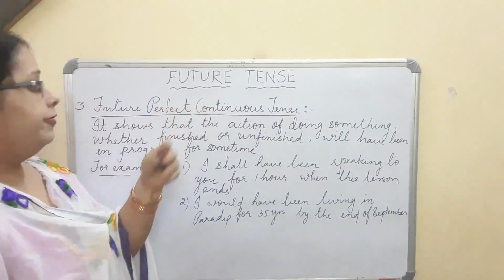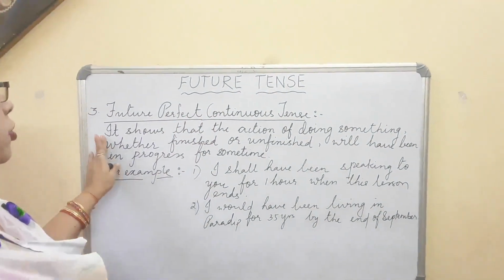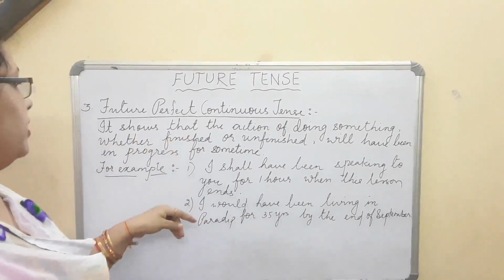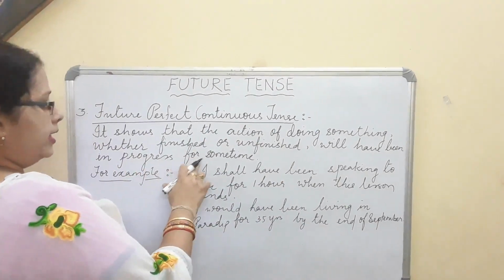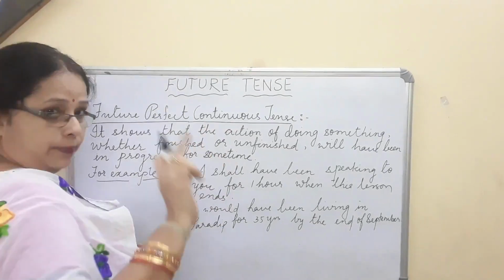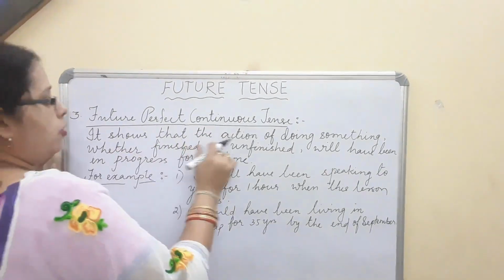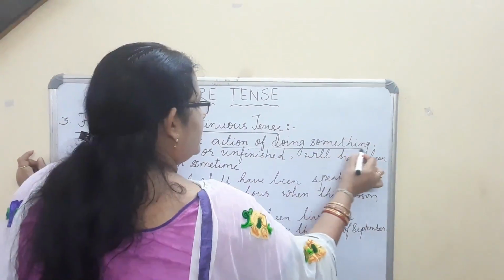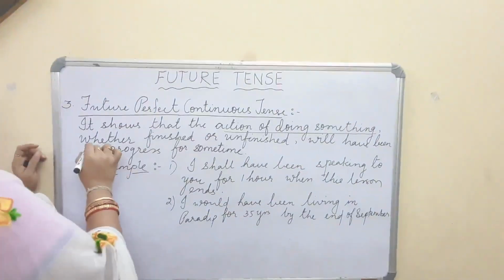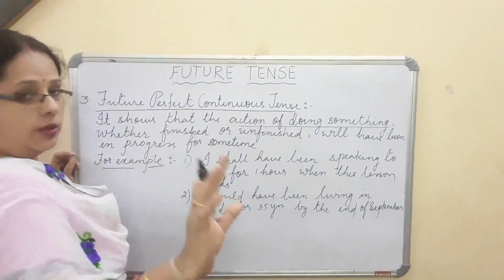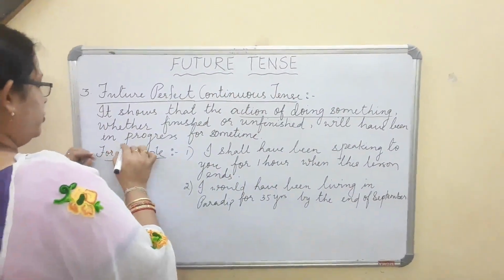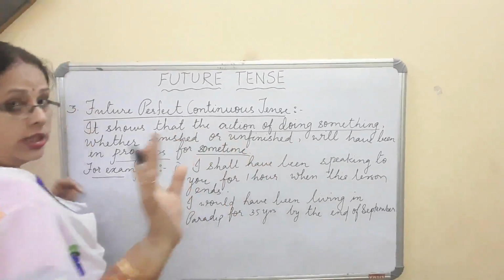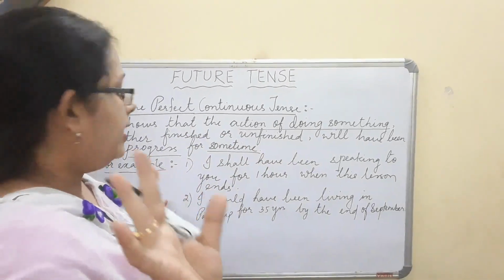Now it is future perfect continuous tense. It shows that the action of doing something, whether finished or unfinished, will have been in progress for some time. I repeat again, you just see. It shows that the action of doing something, कोई भी काम करना, whether finished or unfinished, अब खत्म हो गया हो या नहीं हुआ, complete या incomplete, will have been in progress for some time. कुछ समय के लिए अभी भी वो progress में है, चल रहा है.